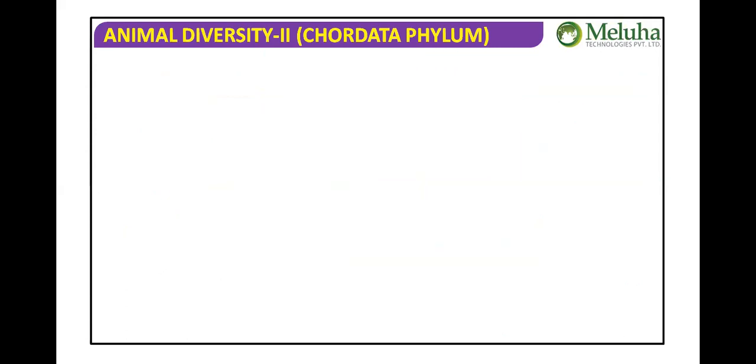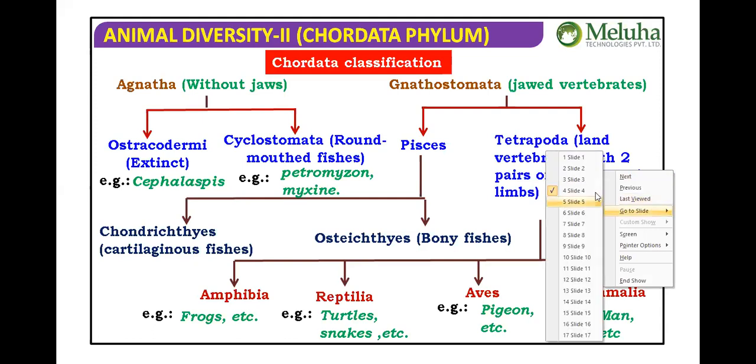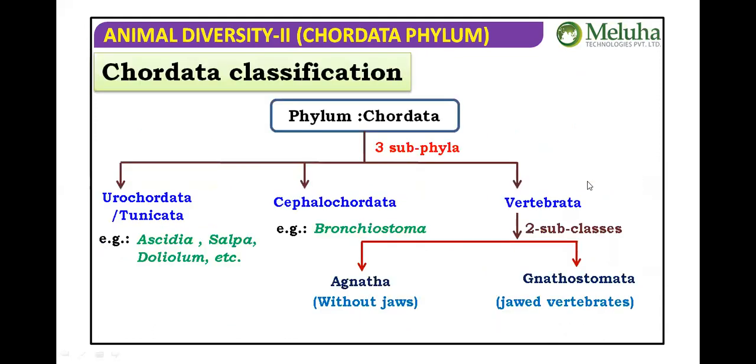That is the basic pattern of classification. Chordata has subphylum Urochordata, subphylum Cephalochordata, and subphylum Vertebrata. Vertebrata is further classified into Agnatha and Gnathostomata.